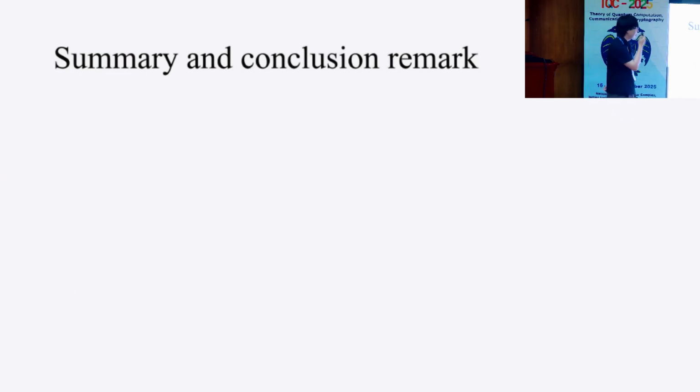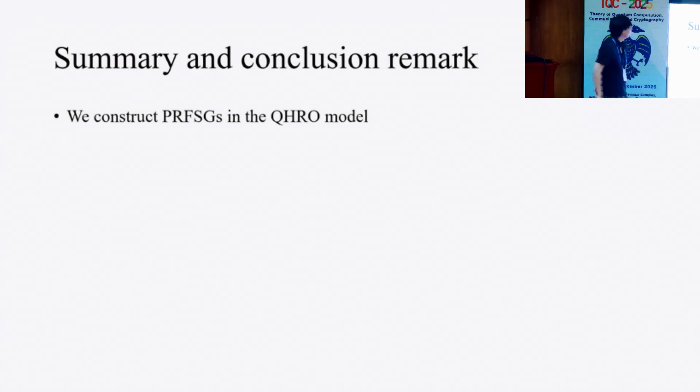So let's summarize our work. In this work, we construct PRFSGs in the quantum Haar random oracle model. And also its construction is very simple. It's just apply Pauli X, then apply a common Haar random unitary, then Pauli X one more time.